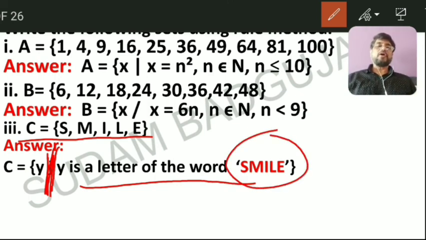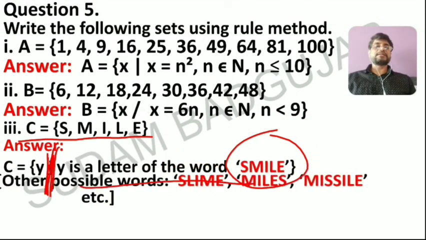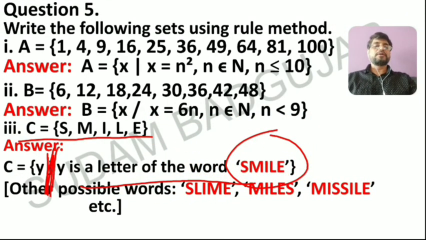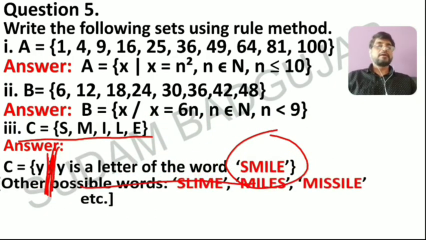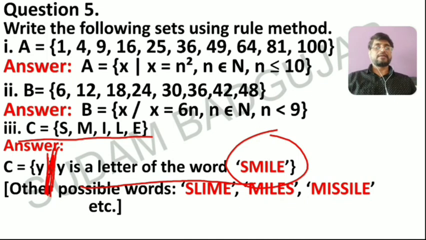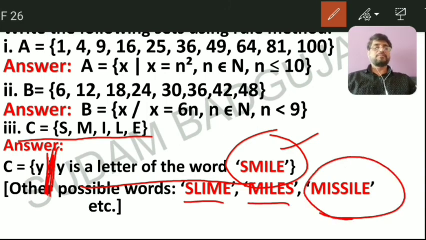Or alternately, we can use other possible words: slim, miles or missile, etc. Instead of smile, you can use slim, miles or missile also. Okay, these are very simple forms.